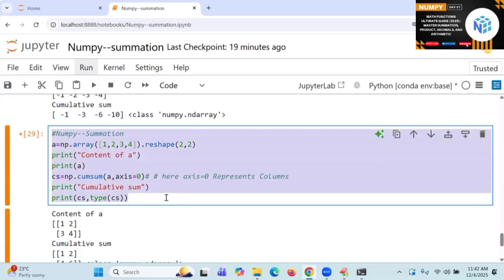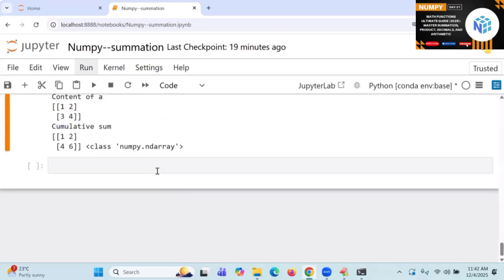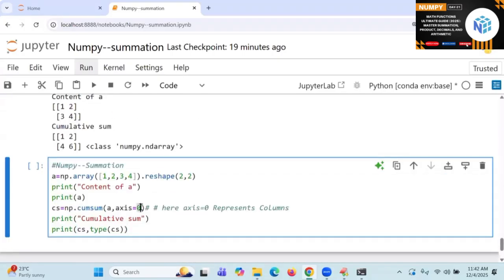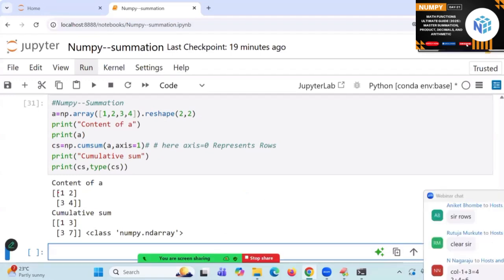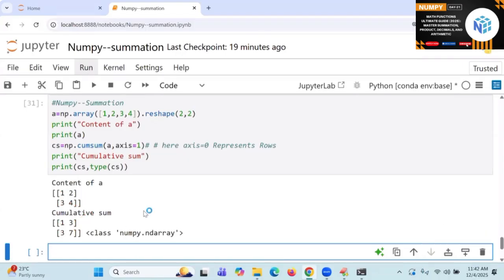Next, cumulative sum for axis is equal to 1. Axis is equal to 1 represents what here? So see the answer now, what we are going to get. Start: this is 1, 2. What is the value here? 1. 1 plus 2 is 3. What is this now? 3. 3 plus 4 is 7.